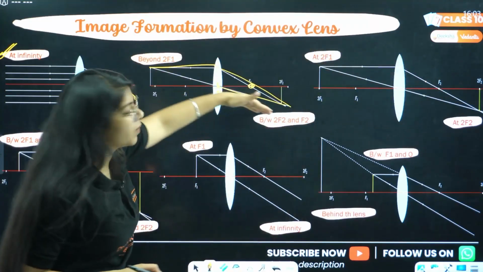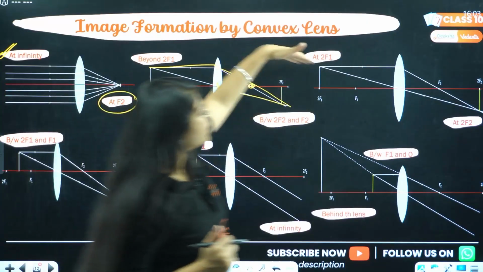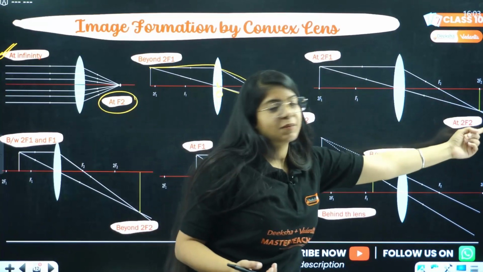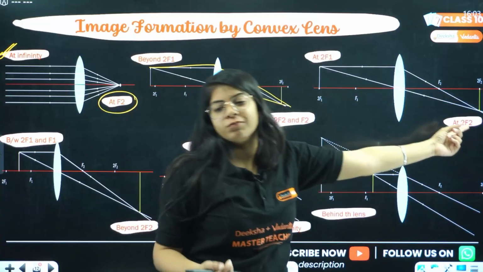Another ray goes through the optical center and does not get deflected. Now the object is at 2f1, and the image will be at 2f2. Okay.